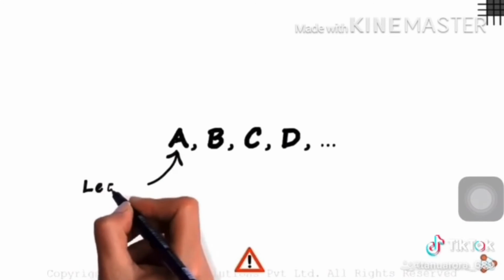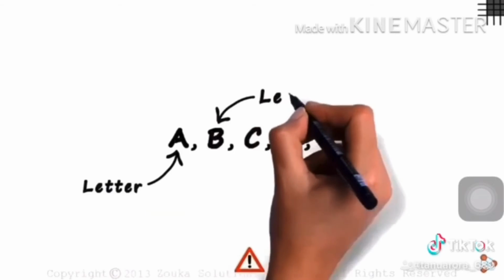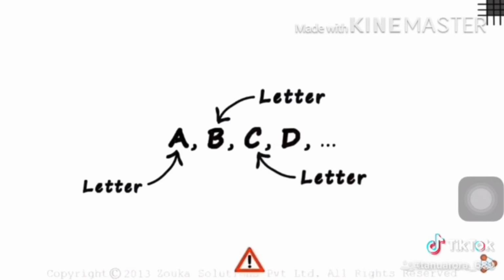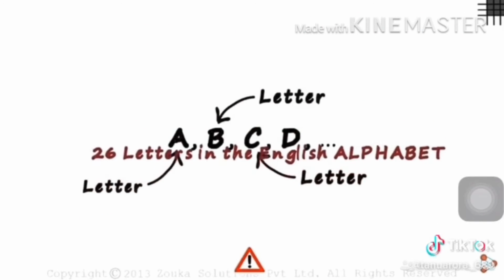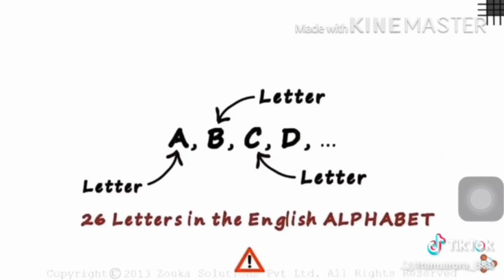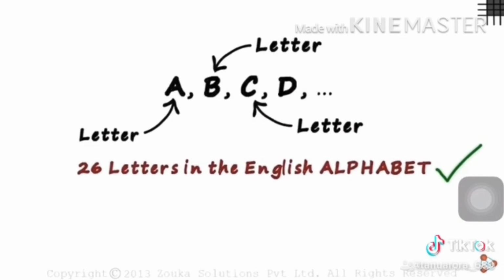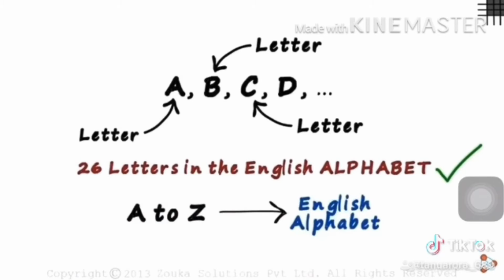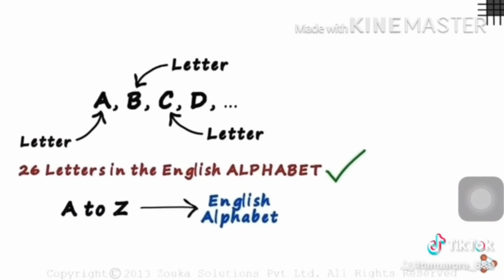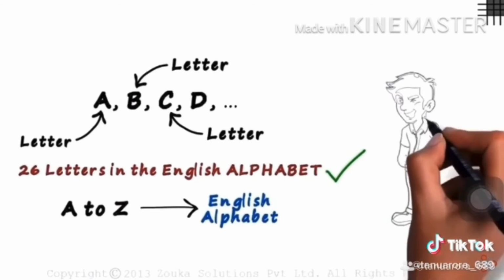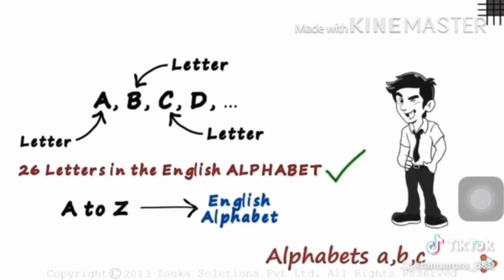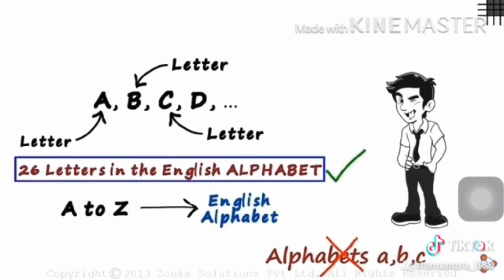A is a letter, B also is a letter, and so is C. There are 26 letters in the English alphabet. That's the correct terminology. The entire set A to Z forms the English alphabet. If someone tells you that the set contains alphabets a, b, c, it means that you were taught wrong.